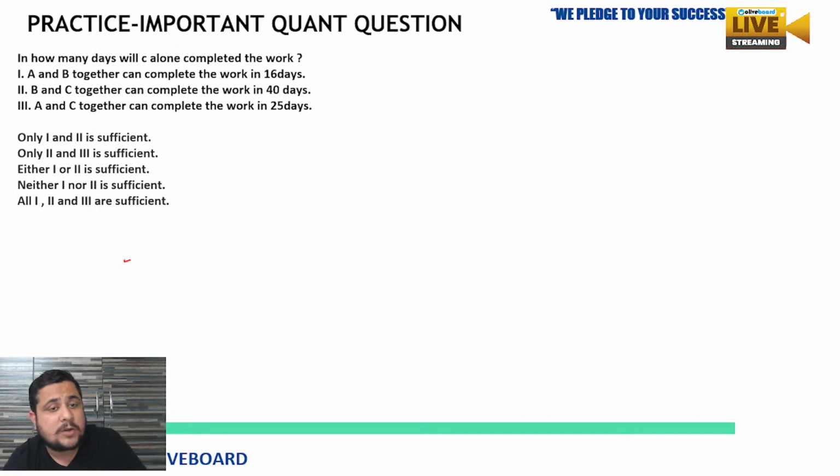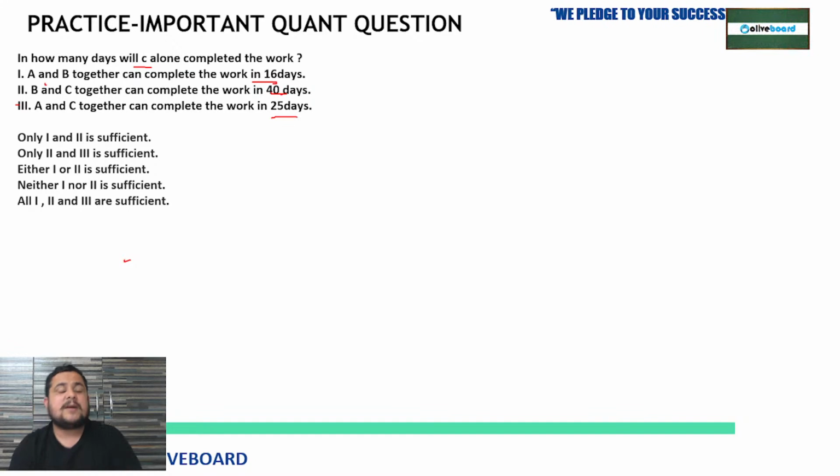Now it is based on data sufficiency. In how many days will C alone complete the work? A and B together can complete the work in 16 days. B and C together can complete the work in 40 days. A and C together can complete the work in 25 days.